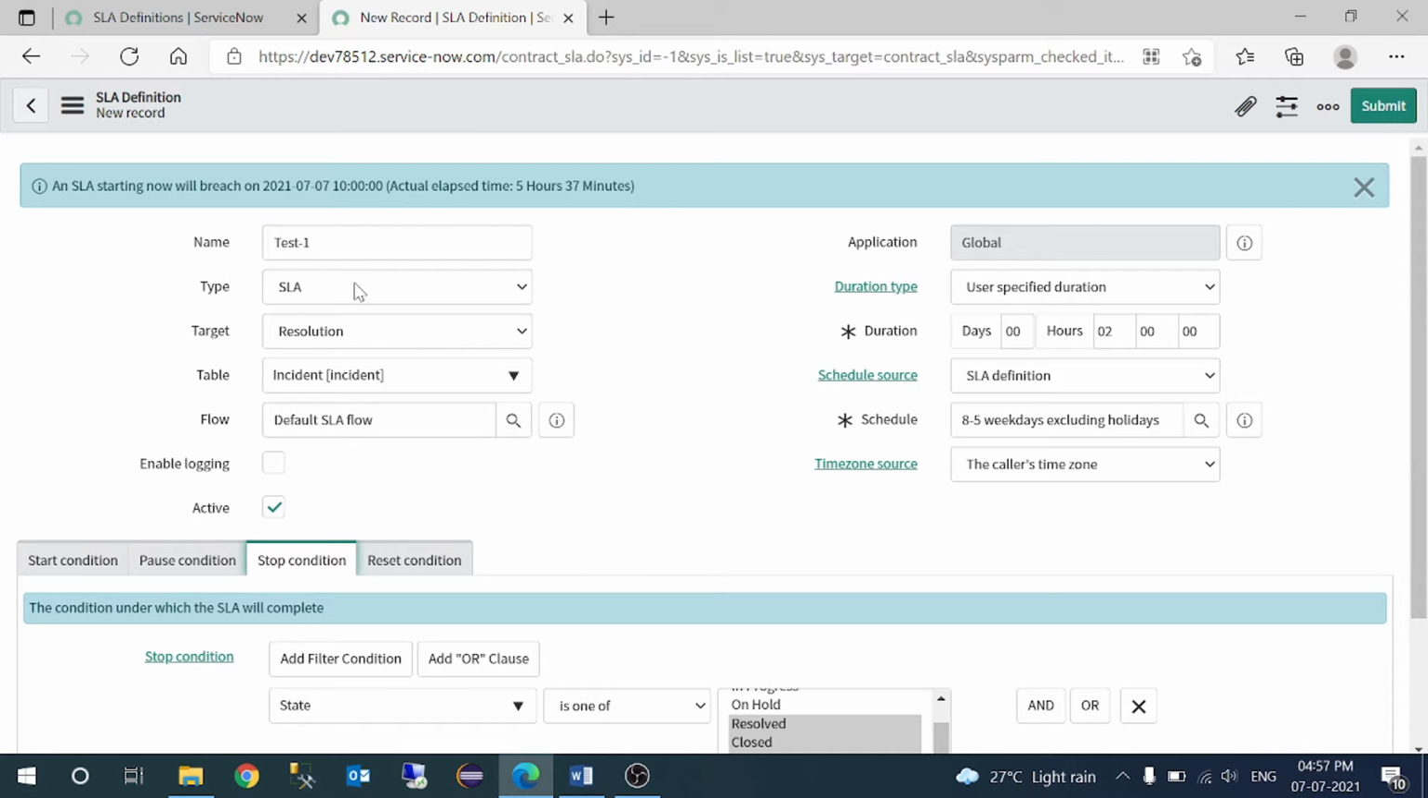And on the uppermost table, I can say this duration type is very important, and the schedule, and over this right section, right? Because based on these parameters, the SLA will get calculated.